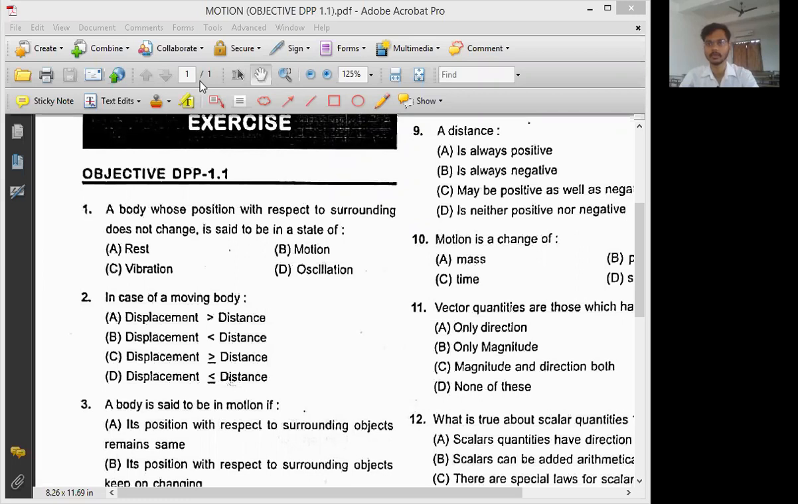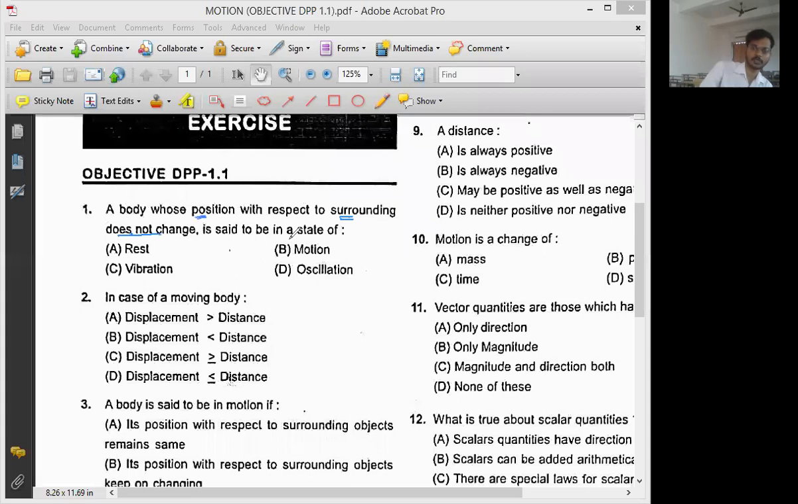Fine. So let us today solve this homework, okay? Now you people will tell me the answer of the first question. What is the first question? The body whose position with respect to surrounding does not change, okay? Position is not changing. So it is said to be in the state of option A, B, C and D.